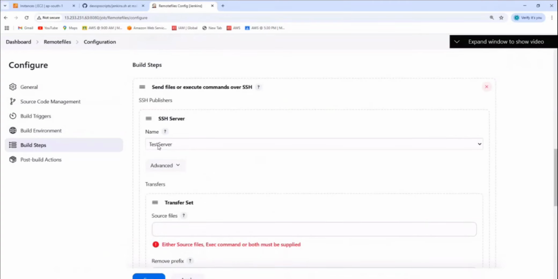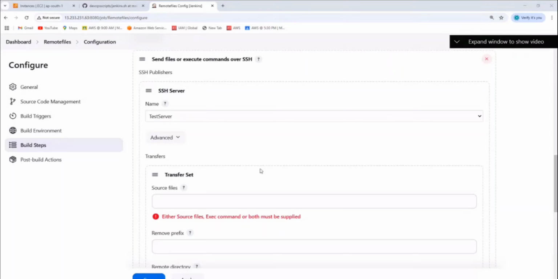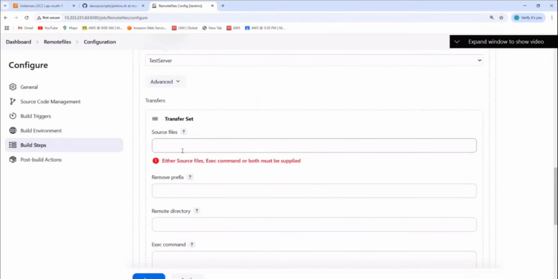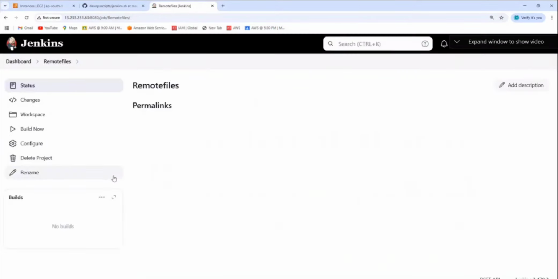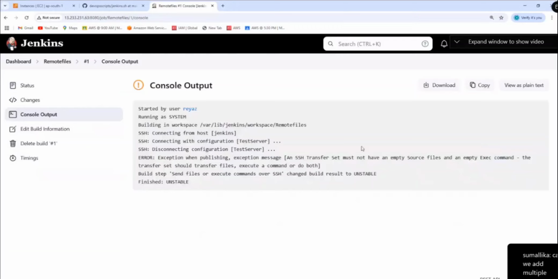But so now I'm not adding anything here. I'm not adding anything because let's click on save here and then run the build. If I click on build now, I want to show you errors. That's the reason. If I do directly, there's no buzzer, right? Should get errors. Okay, see.